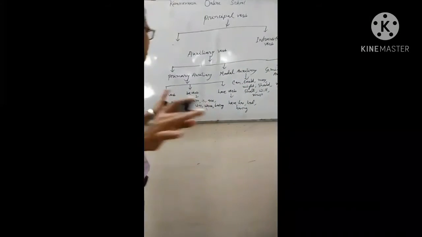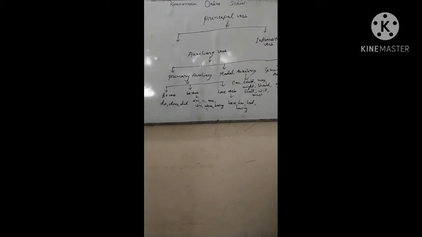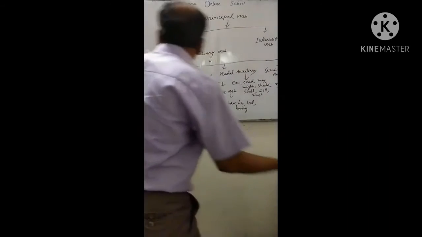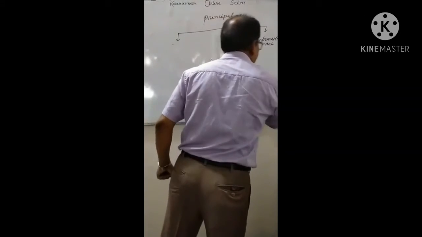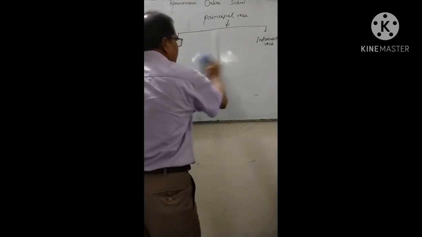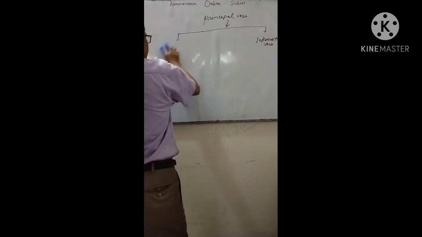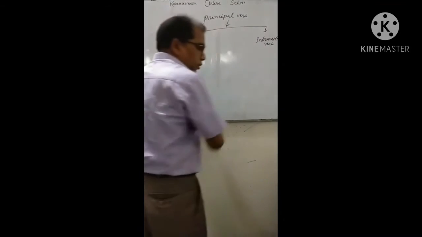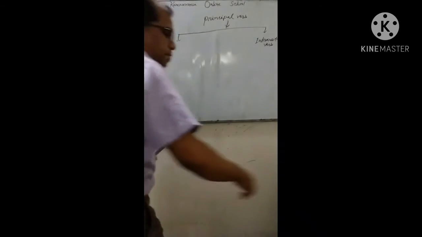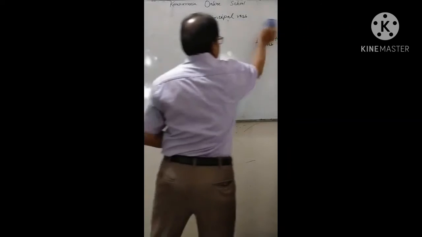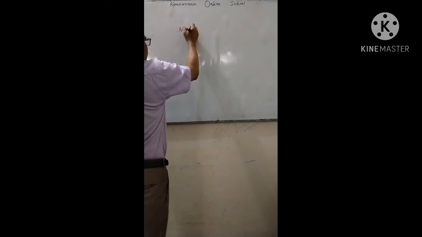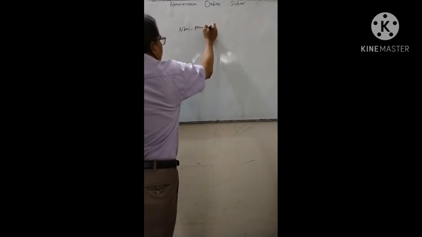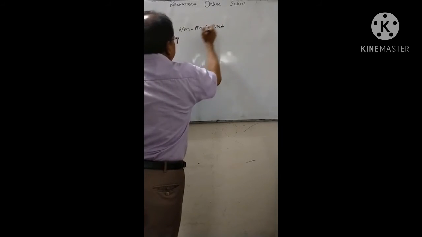I think you have understood what is an auxiliary verb. So next, we will go to non-finite verb. What is a non-finite verb? You know what is non-finite verb?